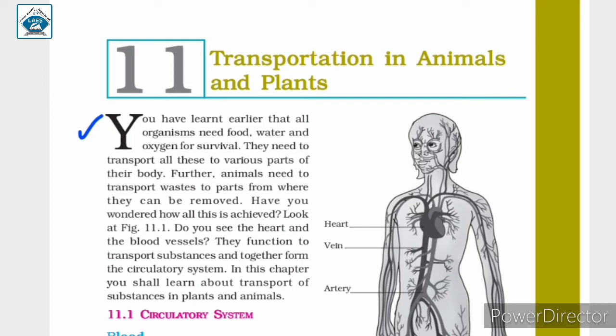So, what did we read in this paragraph? We all know that living organisms like plants and animals need food, water, and oxygen so that they can survive. Now, these elements need to be delivered to their body parts so that they can function properly. Hence, all living organisms need a transport system in their bodies.